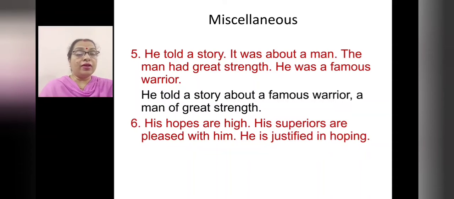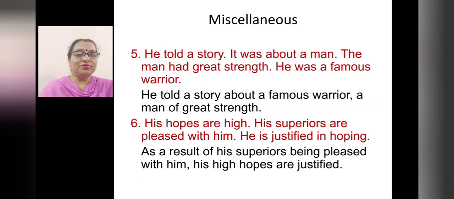His hopes are high. His superiors are pleased with him. He is justified in hoping. Combine them. Got it? As a result of his superiors being pleased with him, his high hopes are justified.